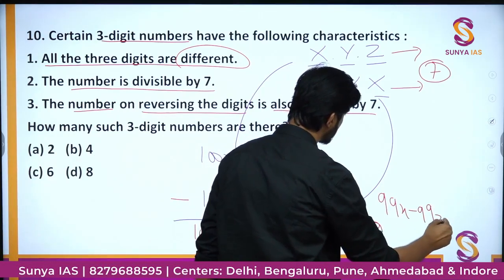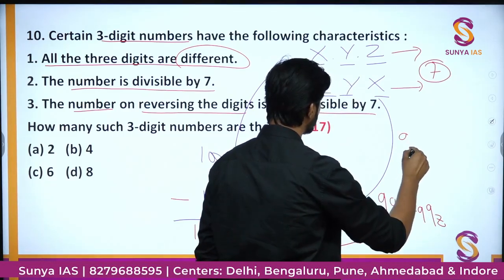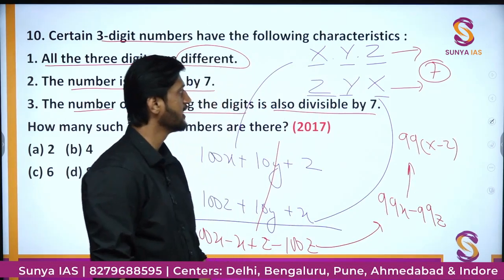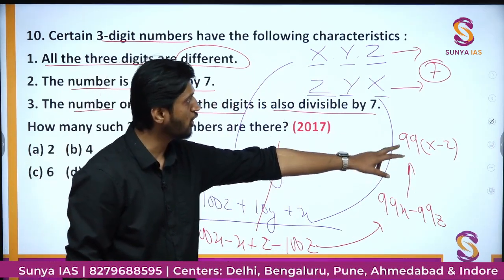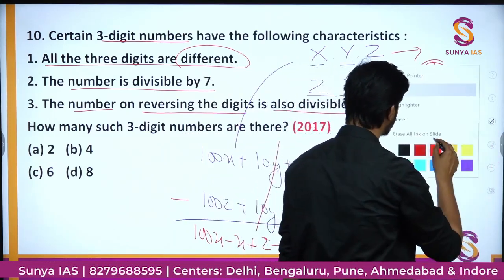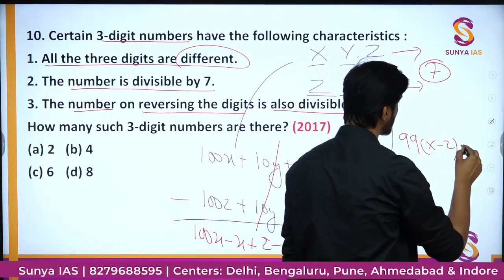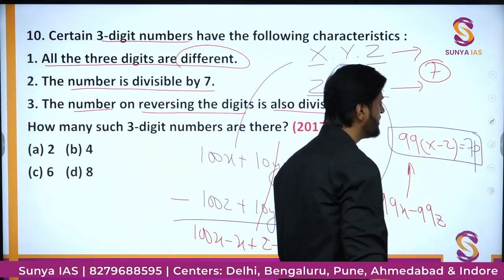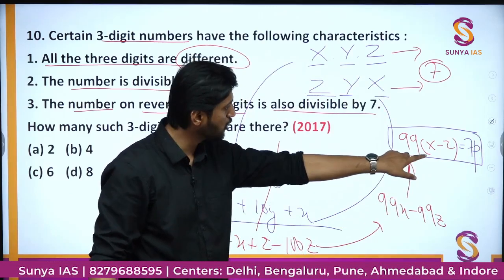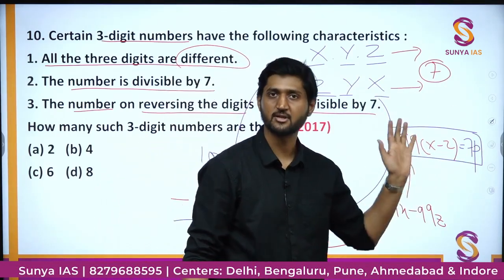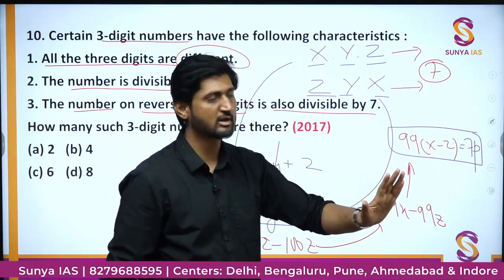You can further simplify it like this: 99x minus z, right? And this value should also be a multiple of 7. That means you can write this particular value in the form of 99x minus z is equal to 7 times p. What is p? p can be any number. The idea is this whole thing, 99 into x minus z, is 7 multiplied by something. That something is p. We do not really bother about what p is.